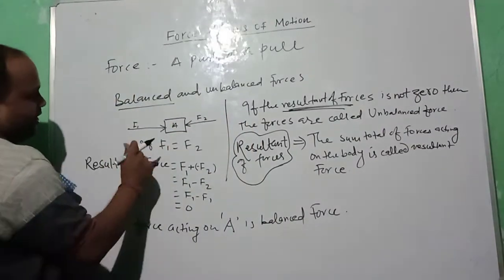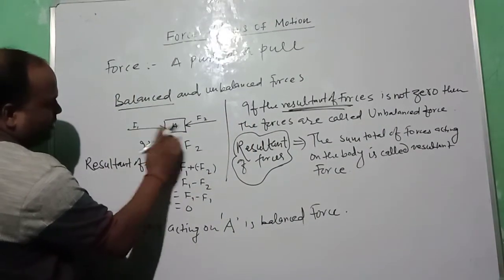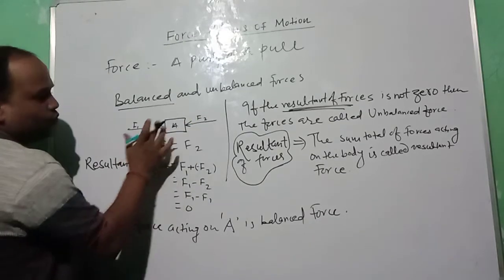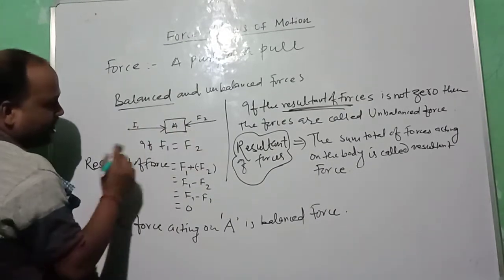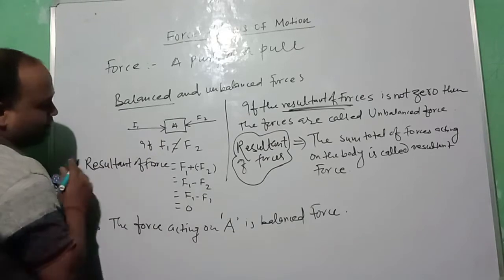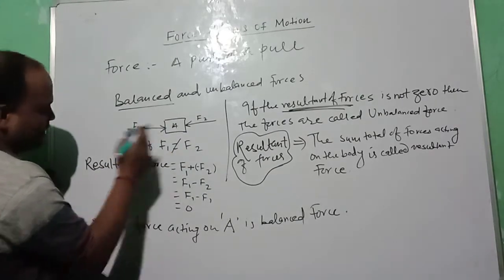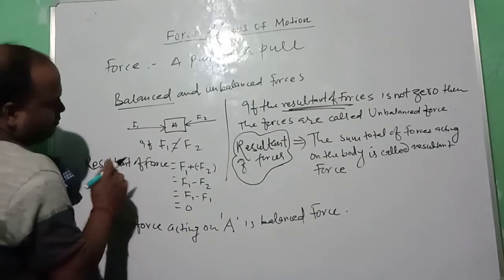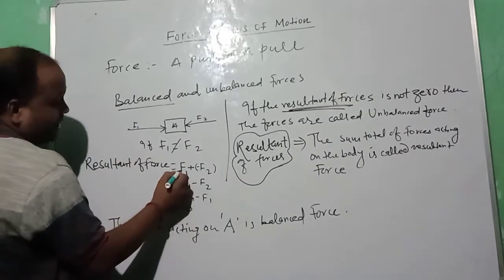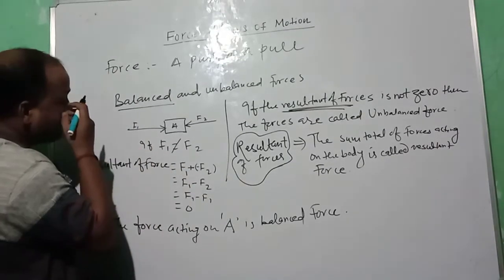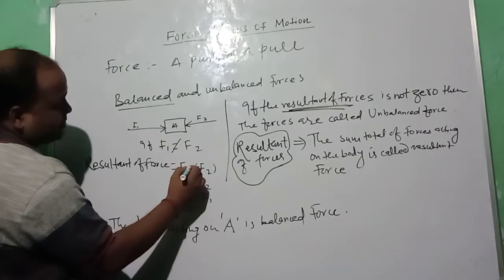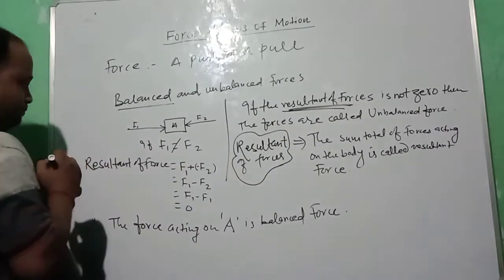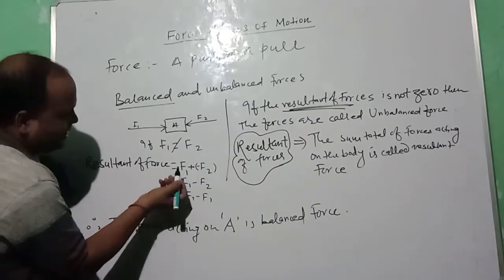Here, if F1 and F2, two forces, are acting on this body, and F1 is not equal to F2, then F1 plus minus F2. Why will this minus sign be taken again?